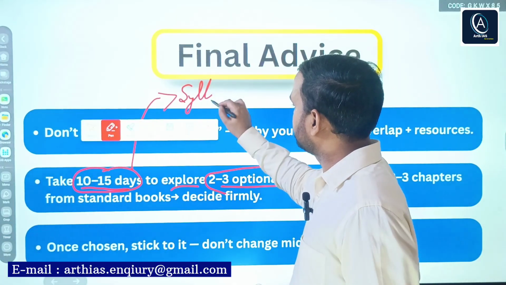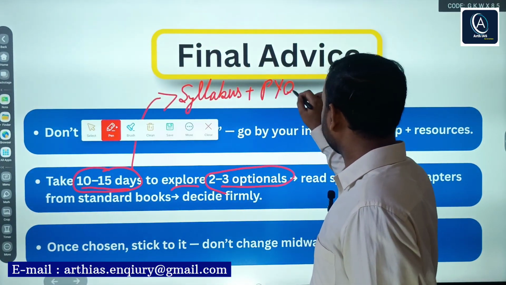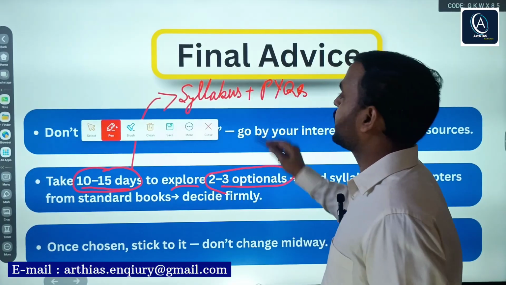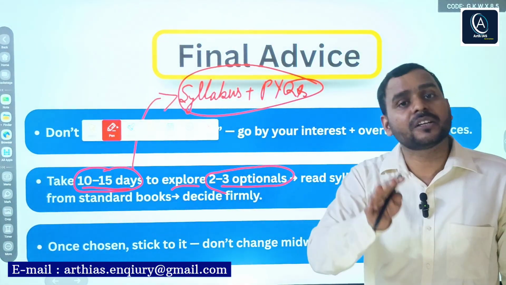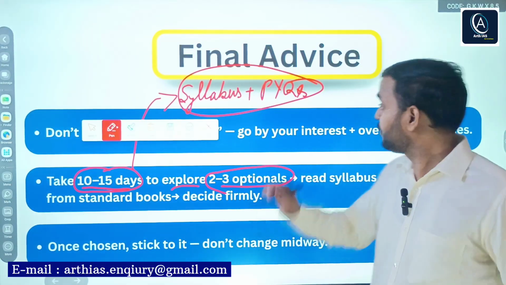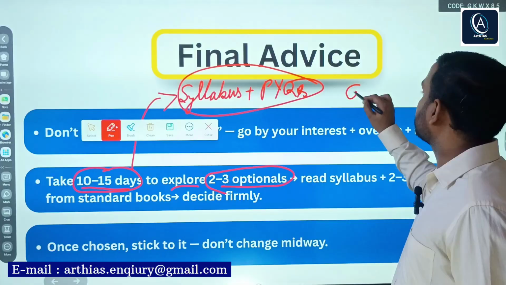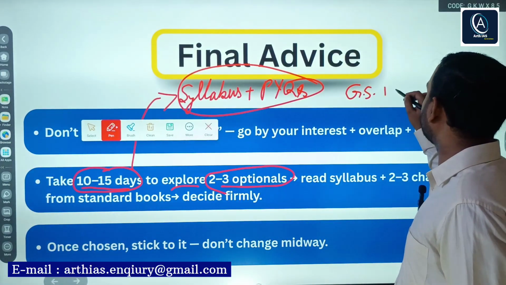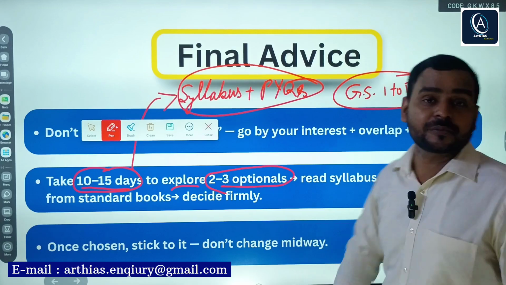The syllabus plus previous year question papers. These two will help you a lot in deciding the right optional paper. Plus, if you have already started your preparation, then GS papers 1 to 4 will help you a lot.